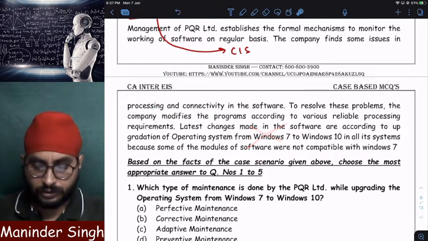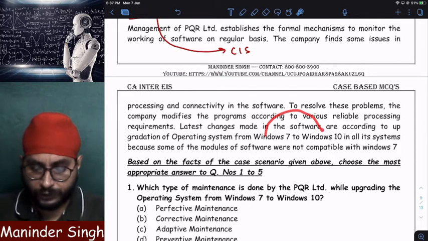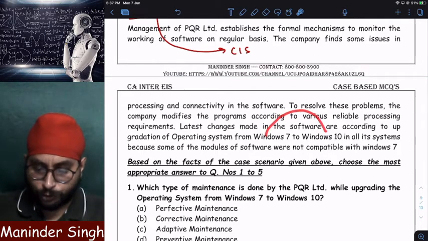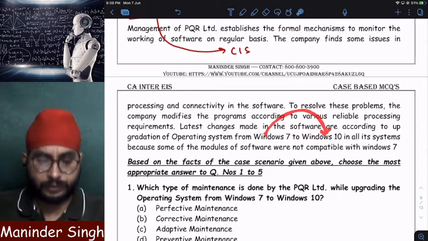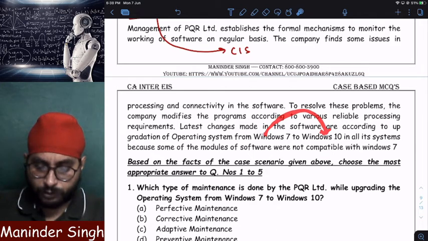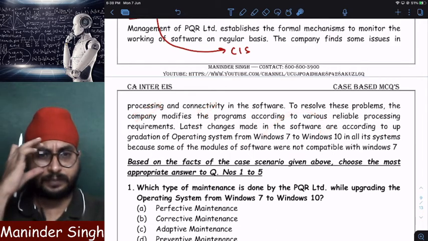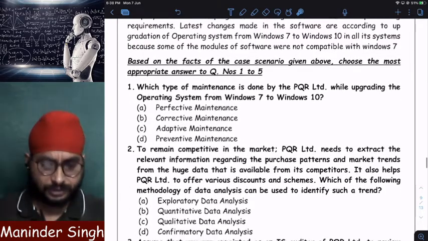So the auditor asked the company to shift from Windows 7 to Windows 10. Now what did the company do? The company shifted from Windows 7 to Windows 10. It updated its operating system from Windows 7 to 10. After updating, the processing and connectivity issues are no longer there. This is the case law.